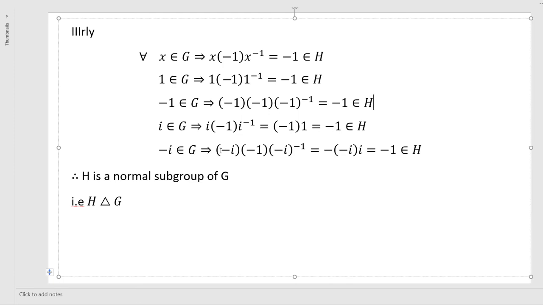Next, minus i belongs to G implies minus i into minus 1 into minus i whole inverse is equal to minus into minus plus i into 1 divided by i. What do we have? Minus i whole inverse means 1 divided by minus i. After rationalizing, we have i. So i square is minus 1. Minus 1 into i into i, which is minus 1, belongs to H. Therefore x h x inverse belongs to H, and H is a normal subgroup of G.